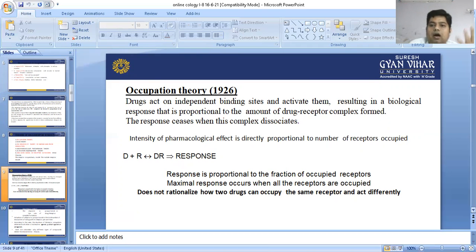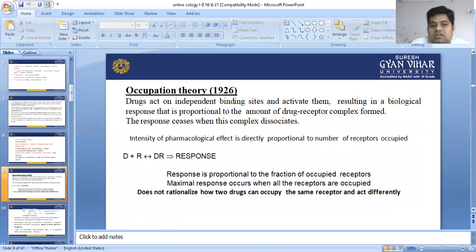How much drug is available, how many receptors are available, and once the drug and receptors bind, they produce a therapeutic response. That is called drug receptor interaction. On the basis of drug receptor complex formation, they produce a response. That is called occupation theory.